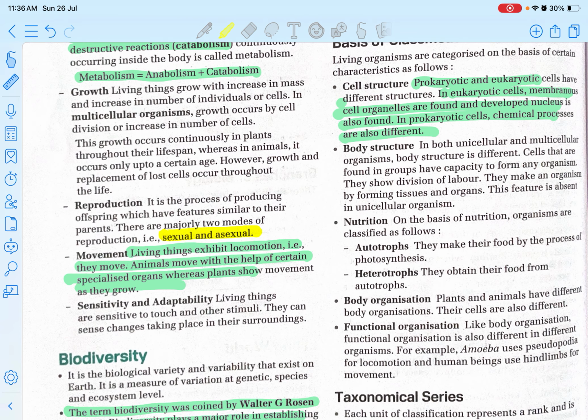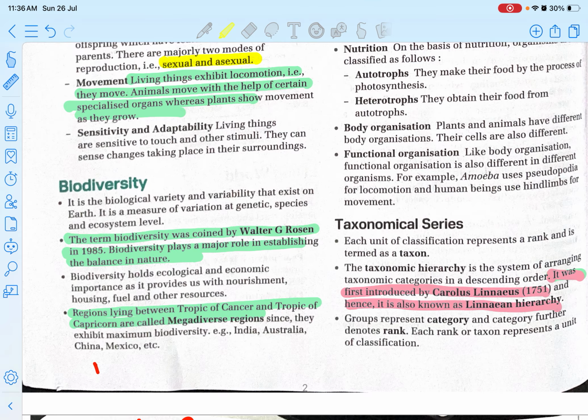Okay, so living things are sensitive to touch and other stimuli, so they can sense changes taking place in their surroundings. Next is biodiversity. Biodiversity is nothing but the biological variety and variability that exists on Earth. It measures variation at the genetic, species, and ecosystem level.